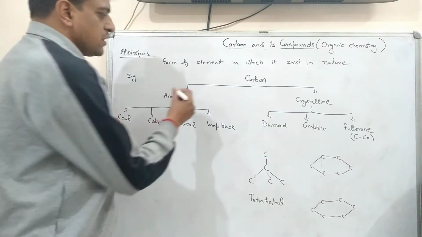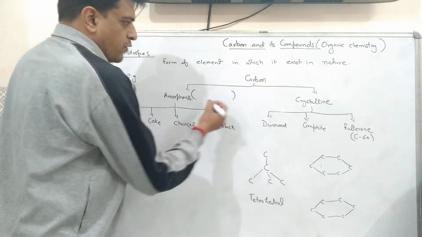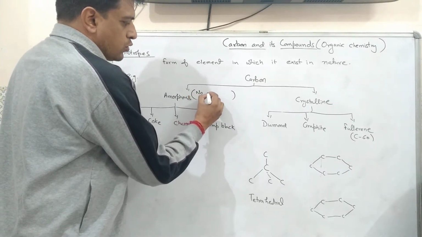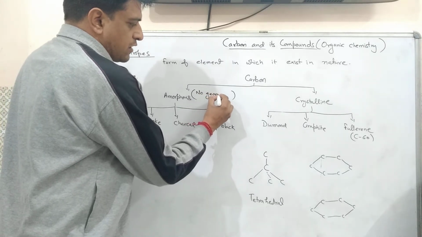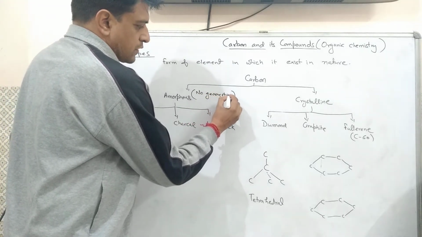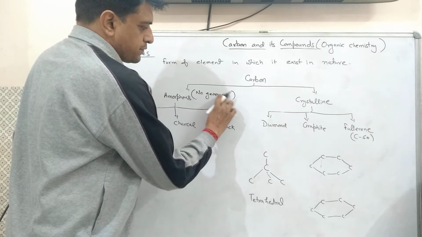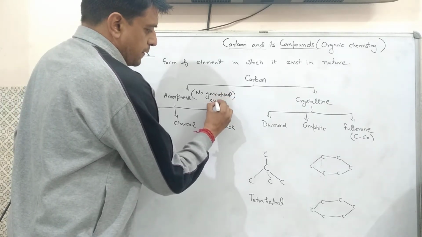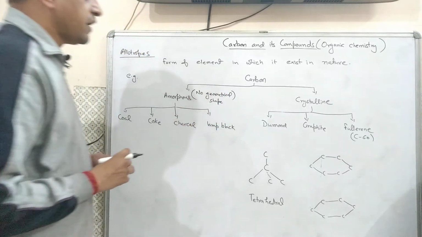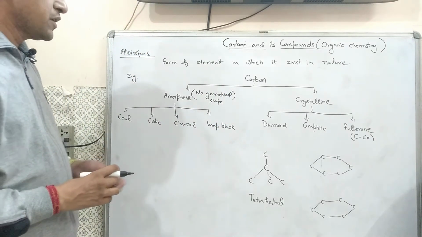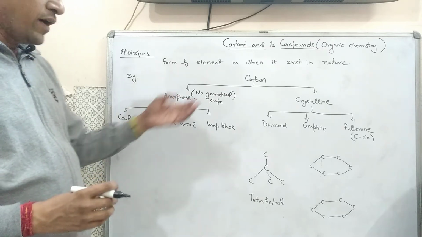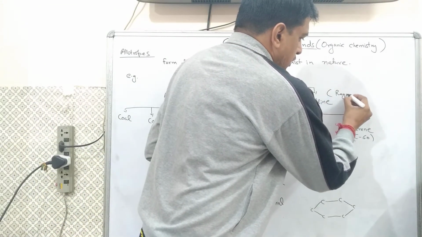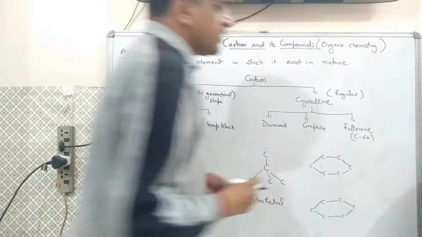Amorphous means these types of allotropes have no geometrical shape. That means these particles have no regular geometrical shape, that is called amorphous, while crystalline ones have regular geometrical shape.